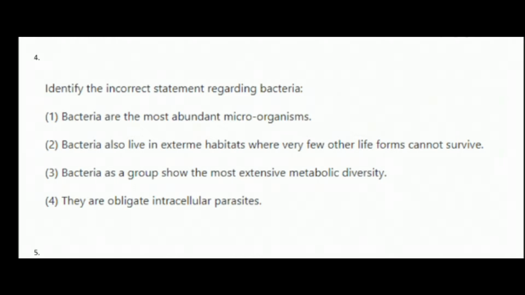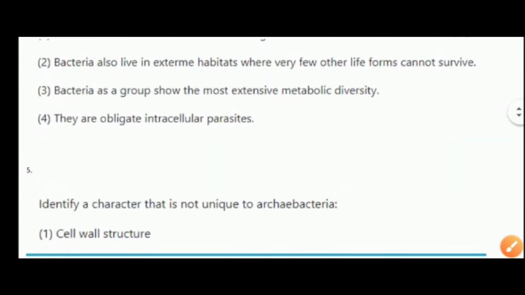But facultative anaerobes are anaerobes that can survive even in the presence of oxygen too. So they are not strictly regulated. But what is written here? Obligate means they have to be intracellular parasites only. Extracellularly they cannot live, but that is not the concept here in bacteria. So this one is incorrect.